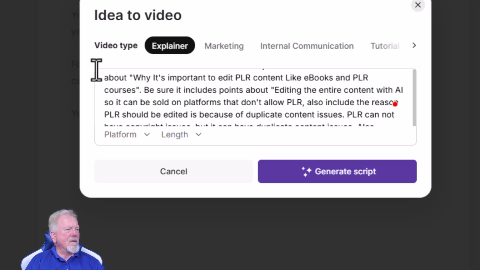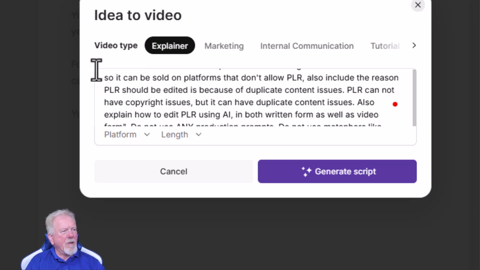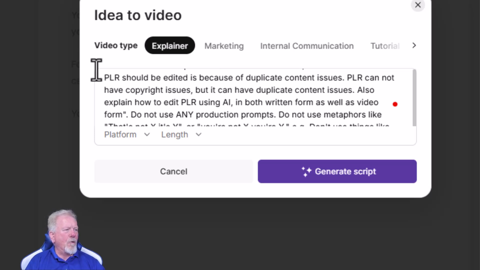Also include the reasons PLR should be edited is because of duplicate content issues. PLR cannot have copyright issues, but it can have duplicate content issues. Also explain how to edit PLR using AI in both written as well as video form. I'm not going to go through the rest of the prompt because that'd be as boring as anything to you.